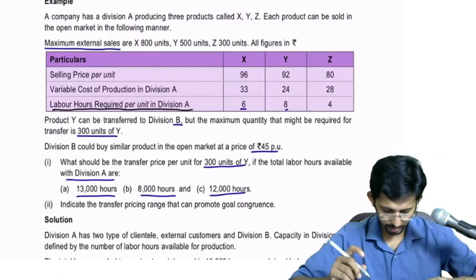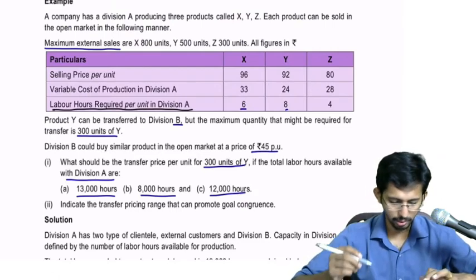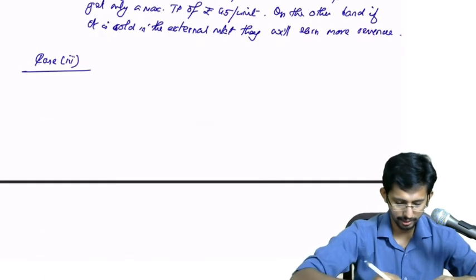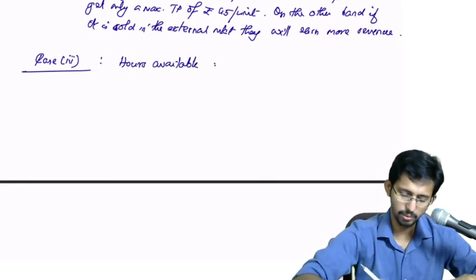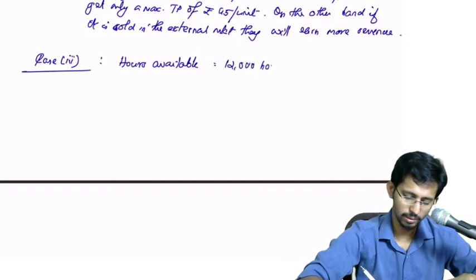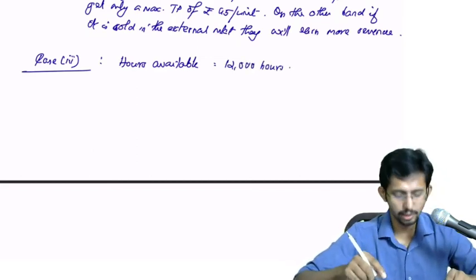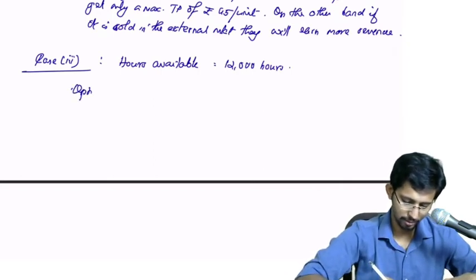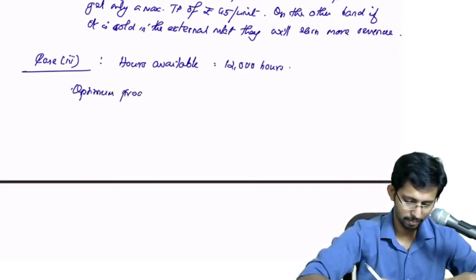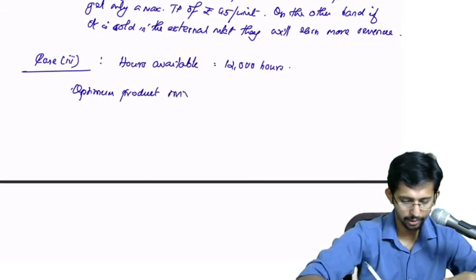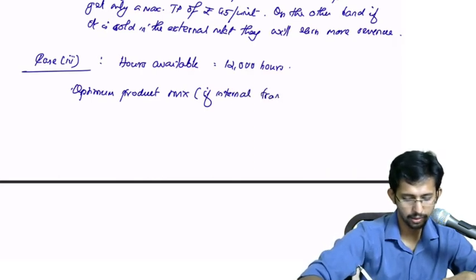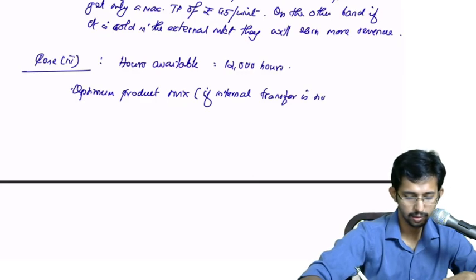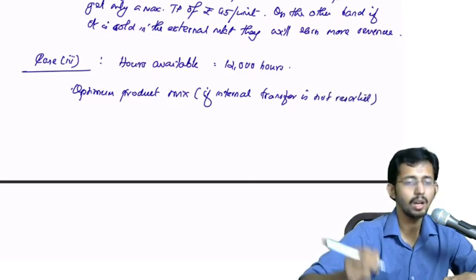What is case 3? They say that when the hours available is 12,000 hours. Okay. So you will have to go ahead. So hours available is equal to 12,000 hours. Okay. So first we have to find out what? The optimum product mix if internal transfer is not resorted. How to do that?